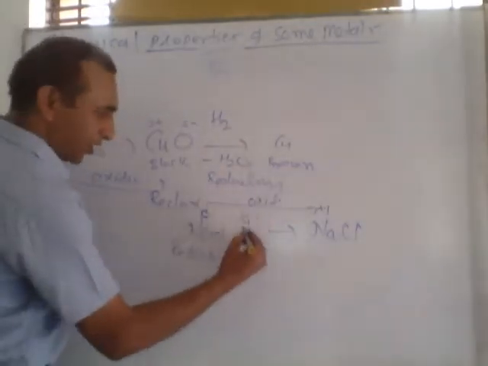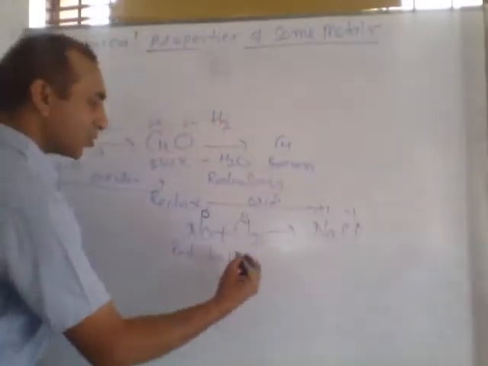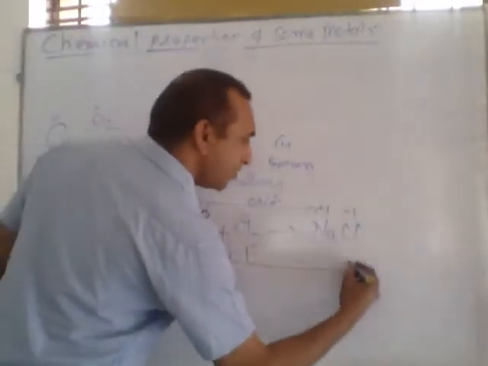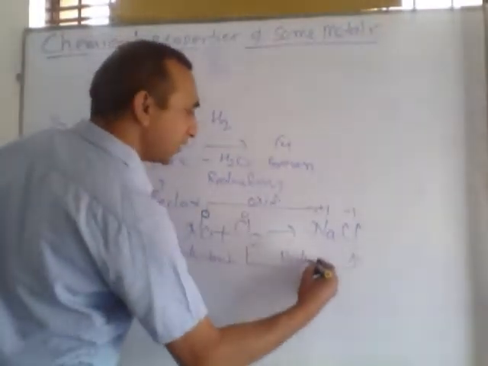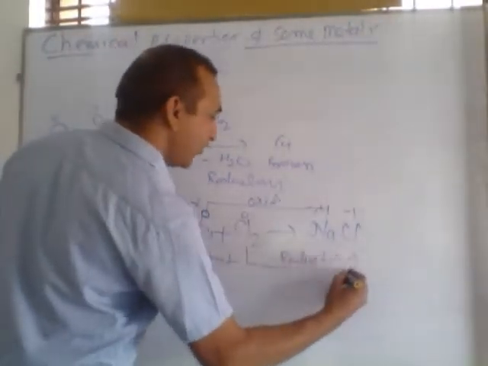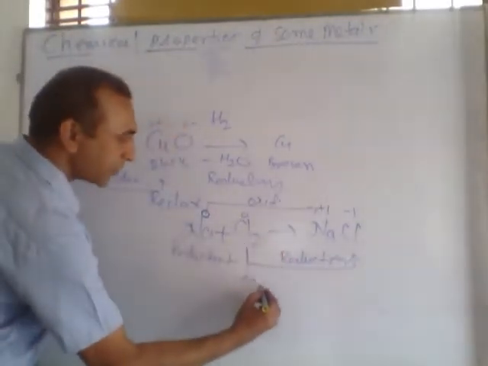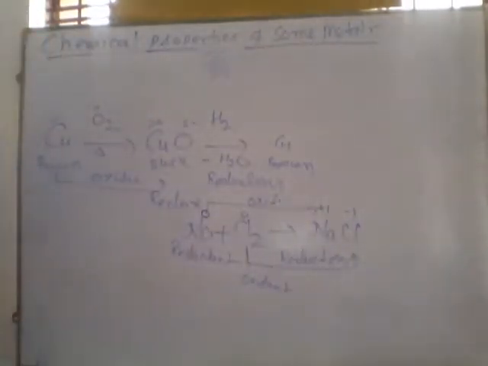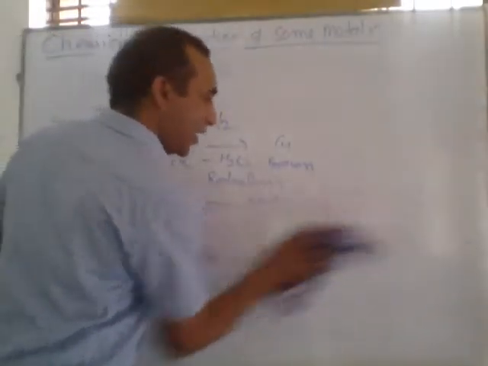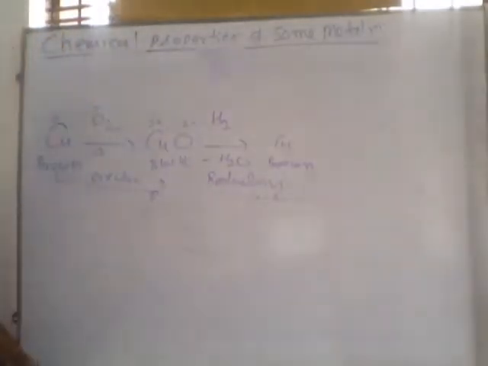This is chlorine. After the reaction, the valency of chlorine becomes minus 1. So if the valency, meaning the oxidation state, is reducing, the process is called reduction. And the species of which reduction takes place is called oxidant. And the whole reaction is called redox. Redox is the combination reaction in which reduction and oxidation both take place simultaneously.